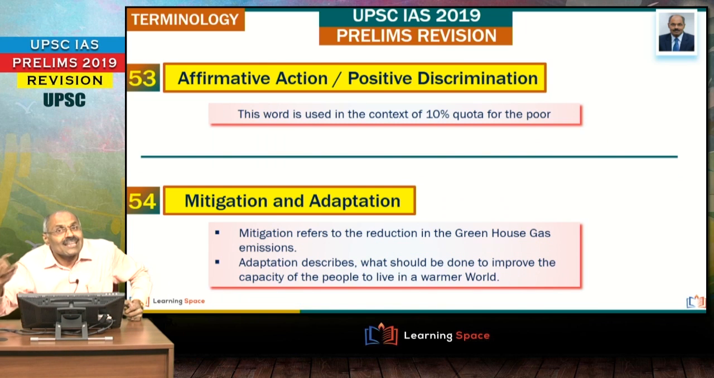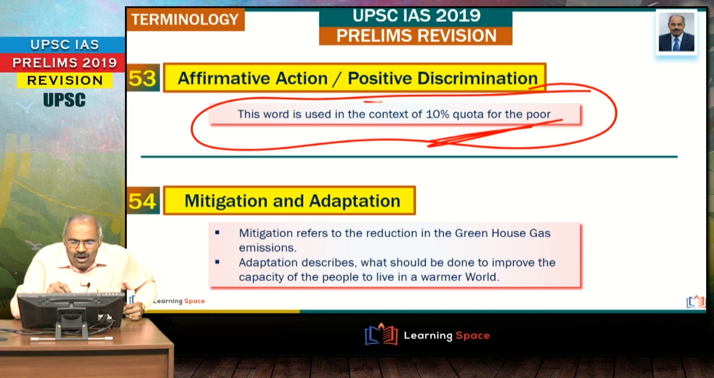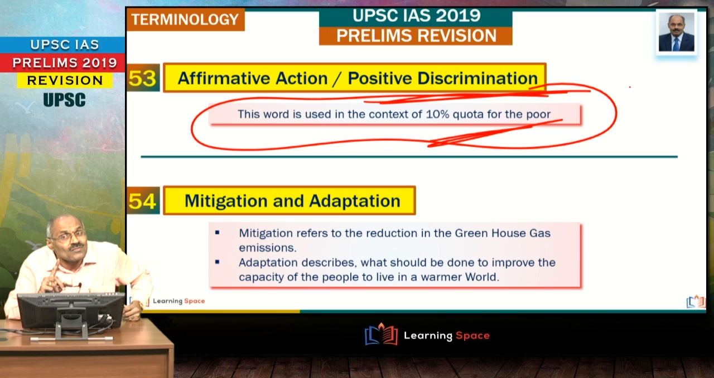Very important. Then affirmative action or positive discrimination. Quite often we talk about the word discrimination, in the context of the 10% quota for the poor. The recent 103rd Constitution Amendment Act is giving 10% quota for the poor. All of you are well aware, and in this context, this type of government intervention is known as affirmative action or positive discrimination. Please do not forget. So affirmative action, positive discrimination, very, very important.